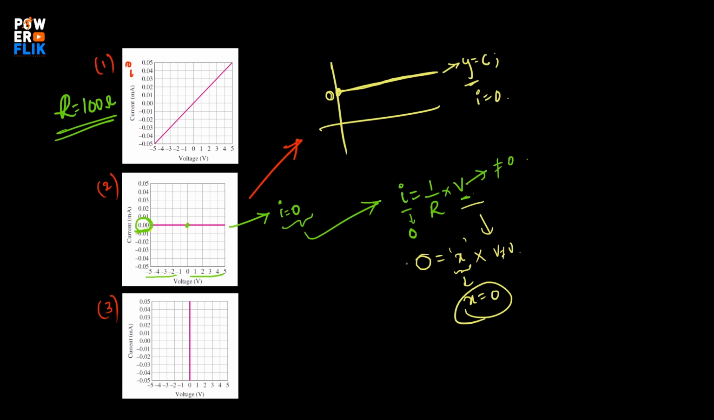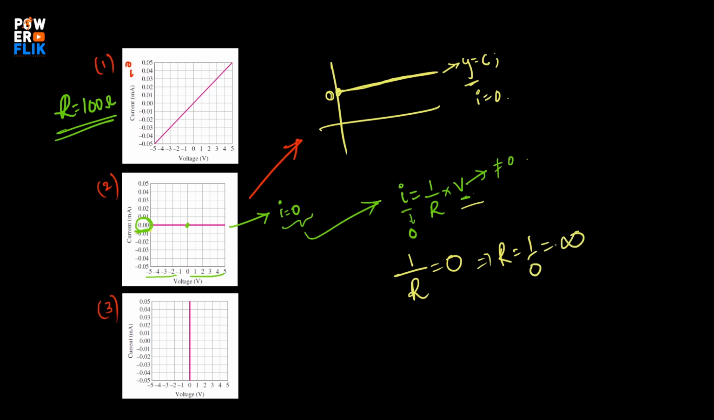This is how it works. Left hand side it is 0. Right hand side you are having multiplication and one parameter is not 0. You are sure from the plot, then the other parameter must be 0. That is how it works. According to this, now from the slope and the discussion, we can consider it as 1 by R equals to 0. And if it is so, R equals 1 by 0, which is infinity. So here, for the second plot, R equals infinity. Got it?